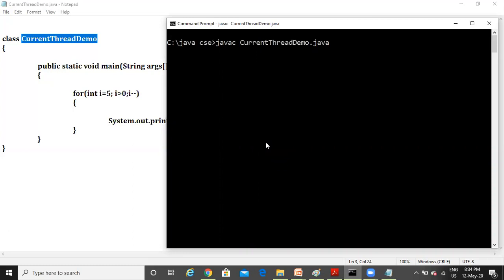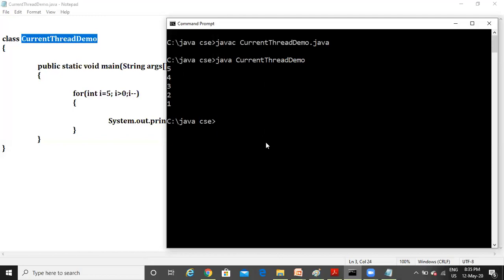Generally, what kind of output are you going to expect for this program? Output is 5 4 3 2 1 will be printed, right? Let's see that. Yes, compilation is over. Java CurrentThreadDemo. See here, if you observe the output, 5 4 3 2 1 was printed without any gap of time. All at once it has been printed, right?